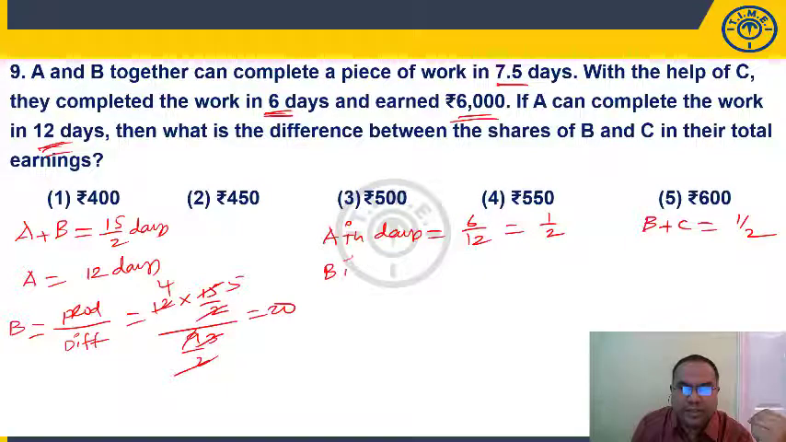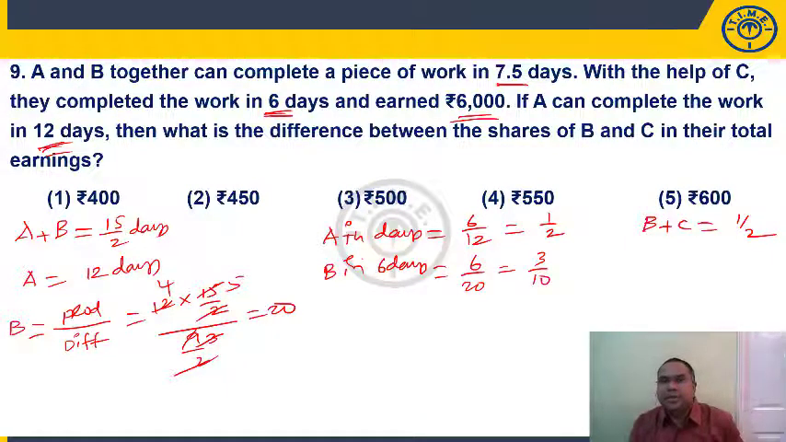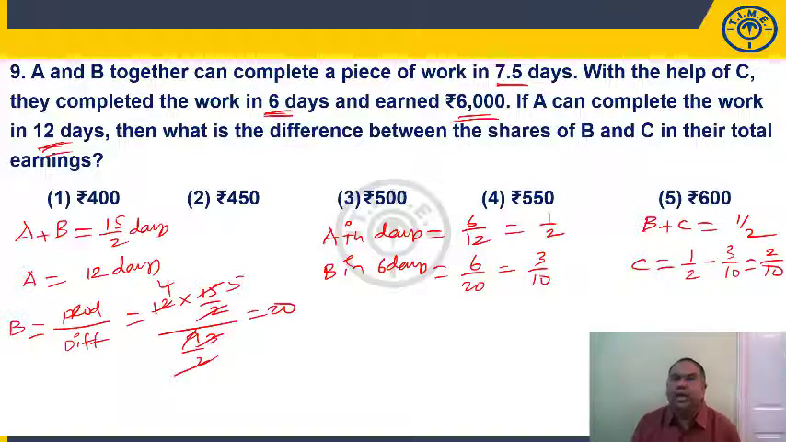Now B also worked for 6 days. B in 6 days will complete 6 by 20. 6 by 20 is how much? 3 by 10. Now B plus C together have completed half. So B has done 3 by 10. Half minus 3 by 10, that means we'll get C has done 2 by 10 of the work.